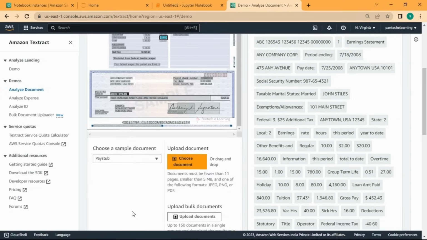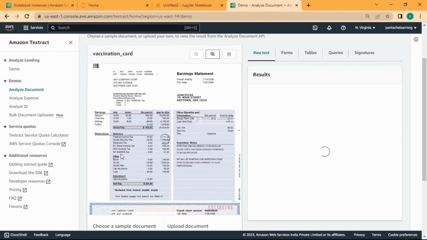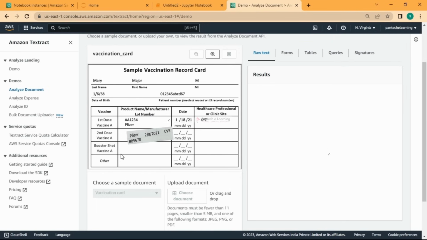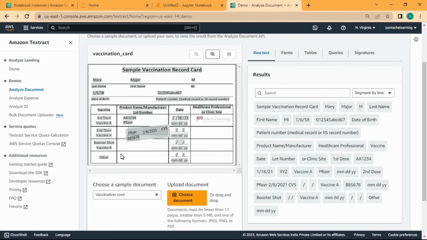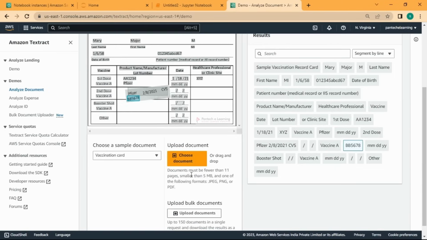So you can go and choose a sample document. So let's go and get a vaccination card. Okay, the dosage, COVID-19, Pfizer. So it is even taking the seal, something like that, which is printed in this way, right? All those things are taken, so you can extract this, and download this result too.